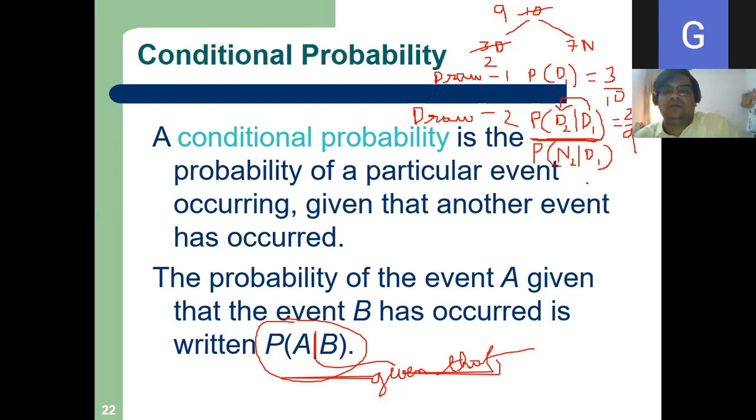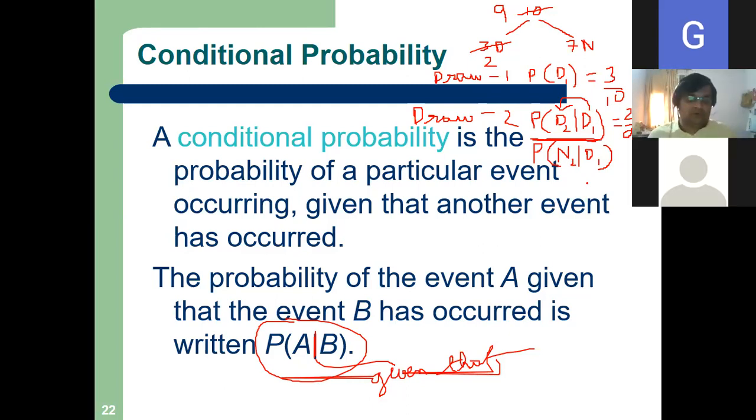Sorry, a little bit different it will be actually. Let us not take it like this. This is also conditional, but it is more interesting if we take this.